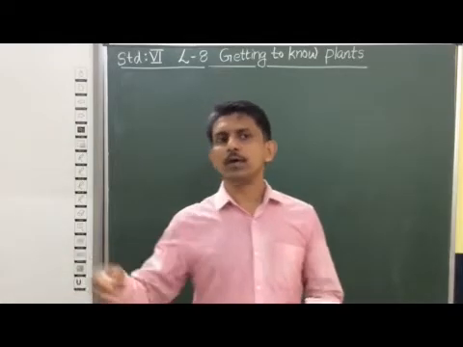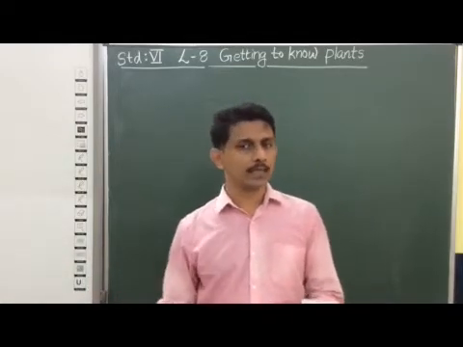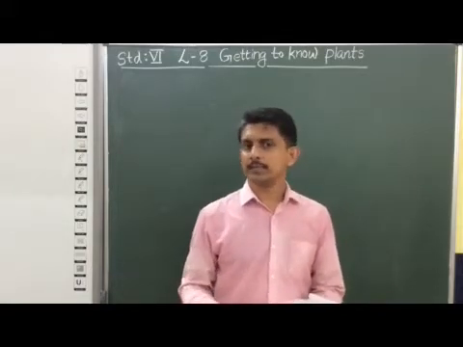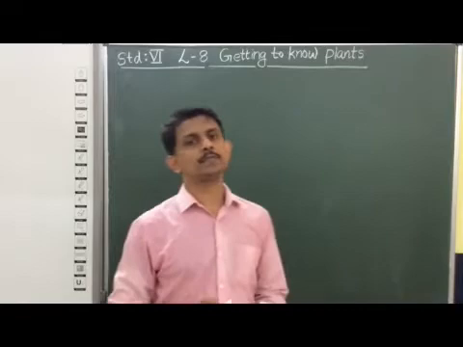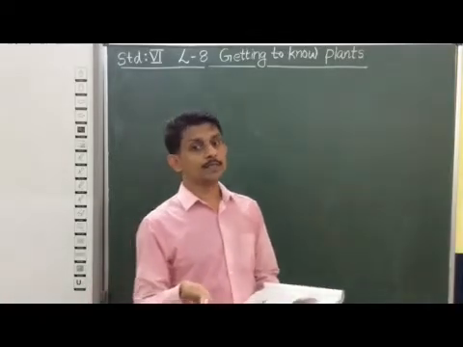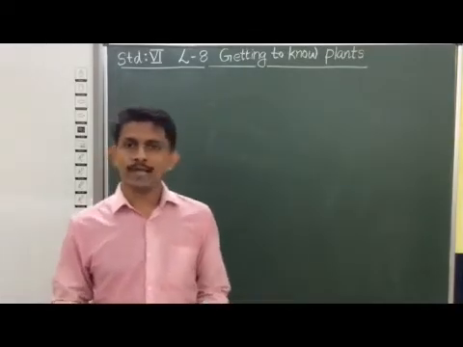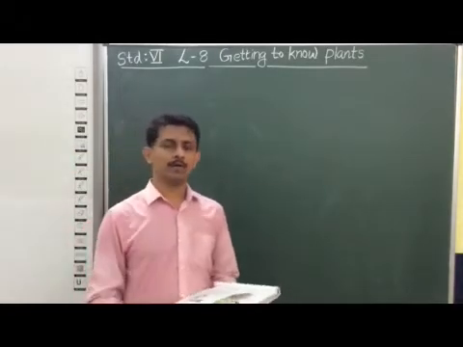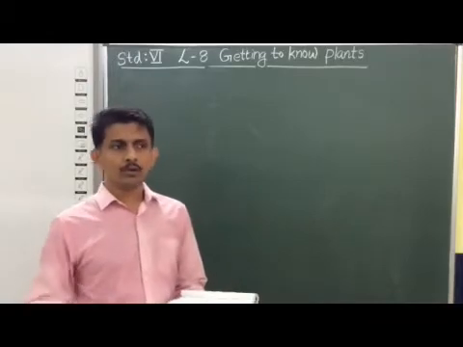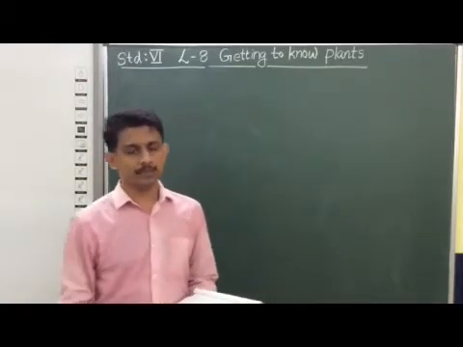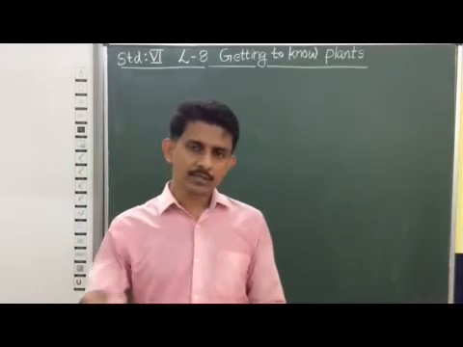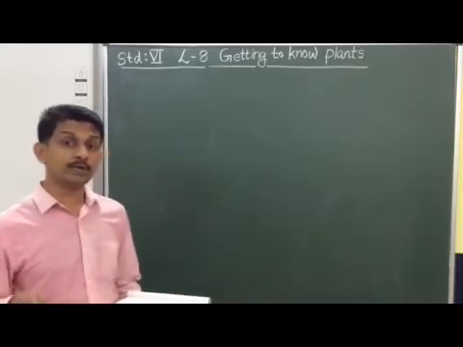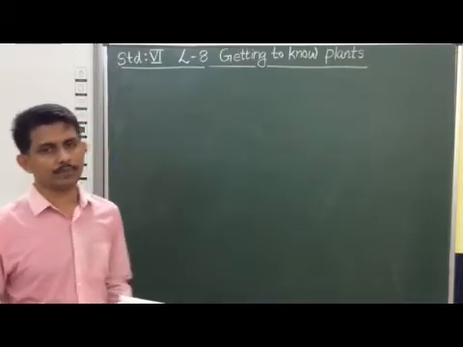Students, when we look around us, we can see that there are various kinds of plants. Among that, we can see that there are various types. It is estimated that more than 2,50,000 plants are available in our nature. In order to study these plants, we are classifying them into basically two categories: flowering plants and non-flowering plants.